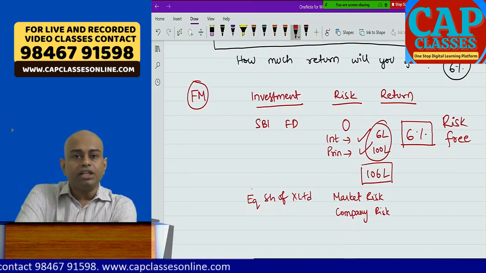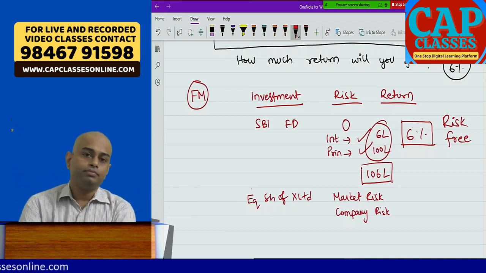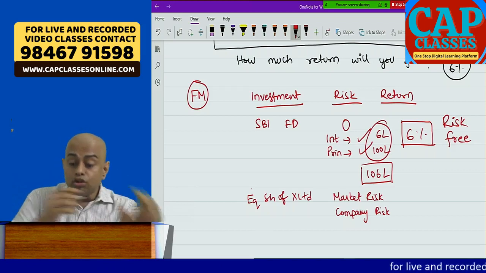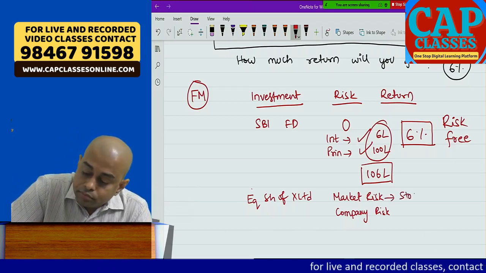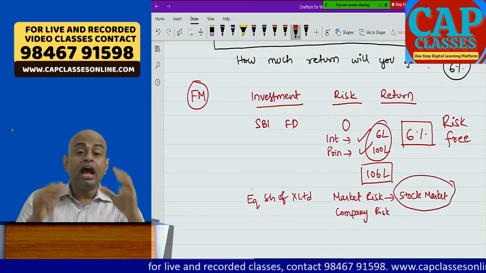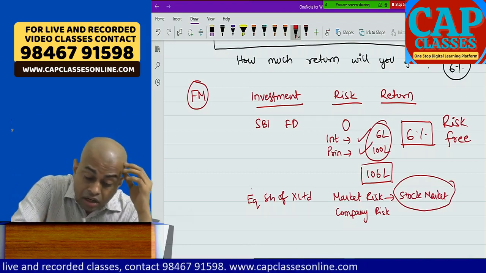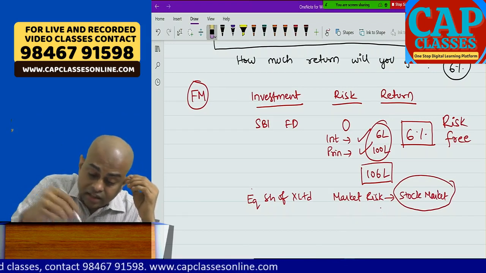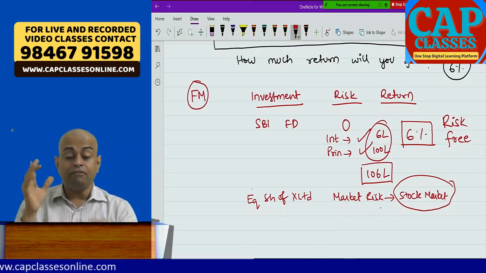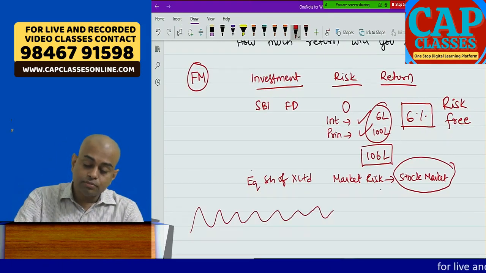For example, Reliance Communications, 425 rupees issue price. Today 1 rupee, 50 paise, 40 paise. The company has a problem. Market risk is related to the stock market. Which company will have what problem in future, I don't know. So we cannot imagine what company risk will come in future. That company might have many types of risks. But what about stock market ups and downs?